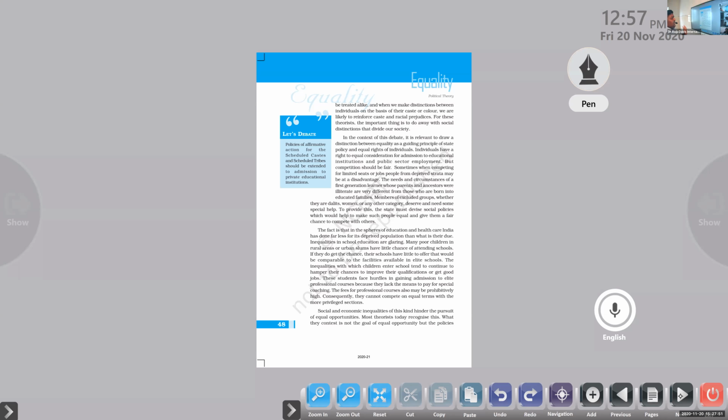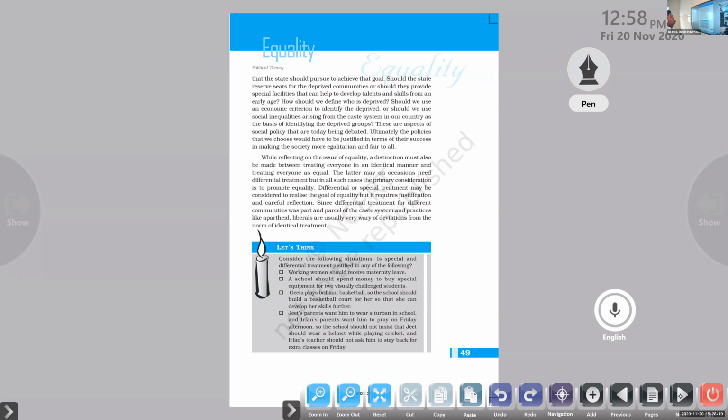Is that idea clear? They are unable to compete with the rich people, so it is important to provide quotas and reservations for people coming from economically backward families or socially backward families. Again, another question came. How to find out these people? How to find these deprived classes, economically deprived or socially deprived?